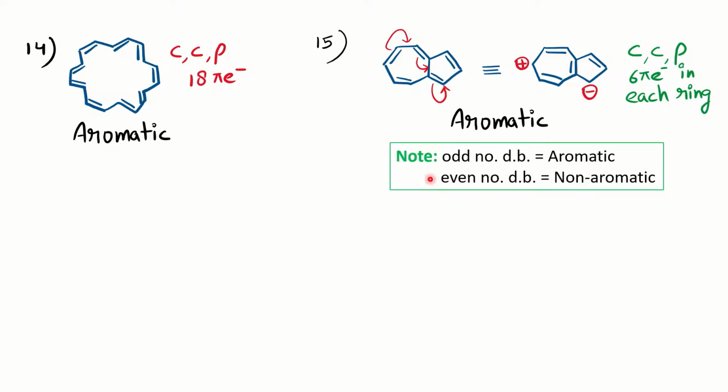Right? And another trick is if the number of double bonds is odd, then the molecule is aromatic. So you can see here 1, 2, 3, 4, 5. 5 double bonds means it is an odd number, then the molecule will be aromatic. If it has an even number of double bonds, then the molecule will be non-aromatic. So for fused rings or bicyclic compounds, you can use this trick to identify with respect to odd and even numbers of double bonds.